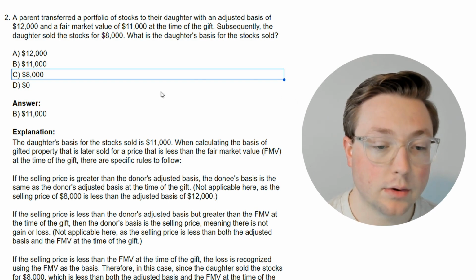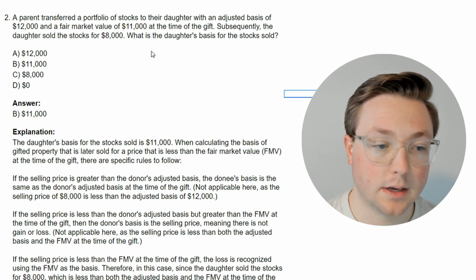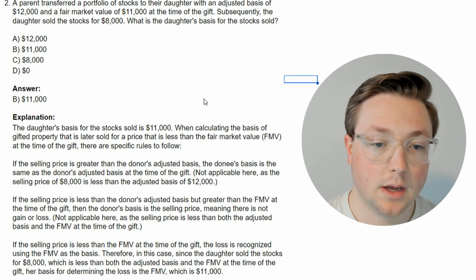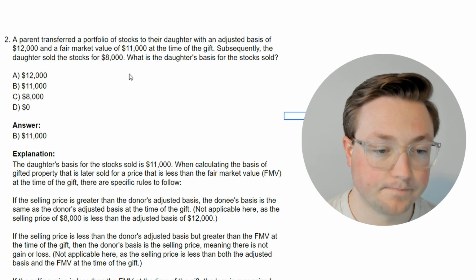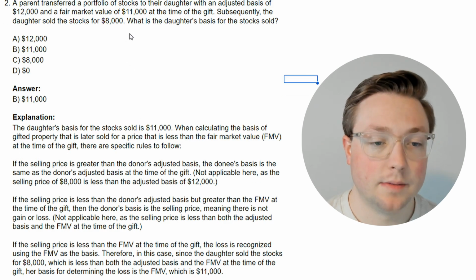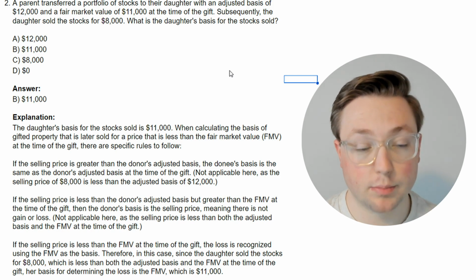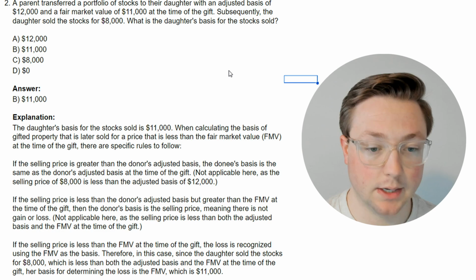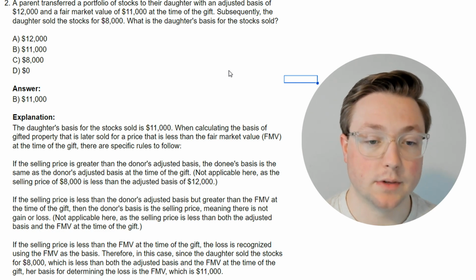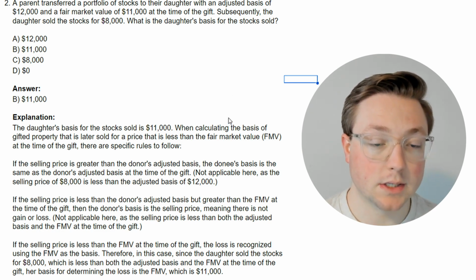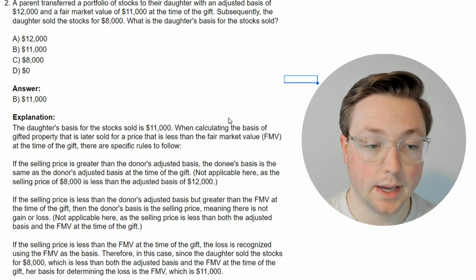And maybe later in the video, we can come back and make a little rule for ourselves to remember how to do this in the future. Okay, but basically, it looks like there are three different situations when you sell stock or property that you received as a gift. Either the selling price could be greater than the adjusted basis, so it would probably be a gain.